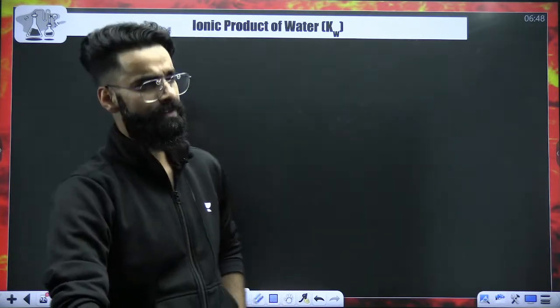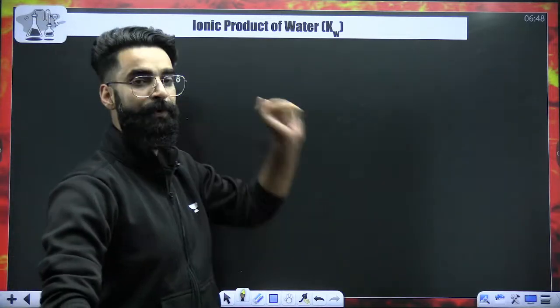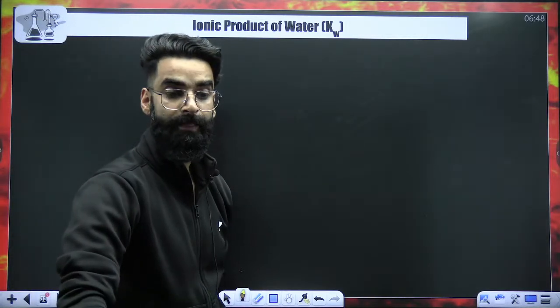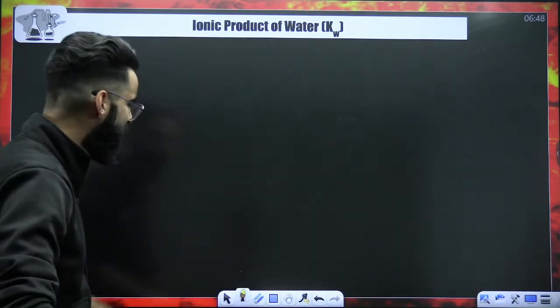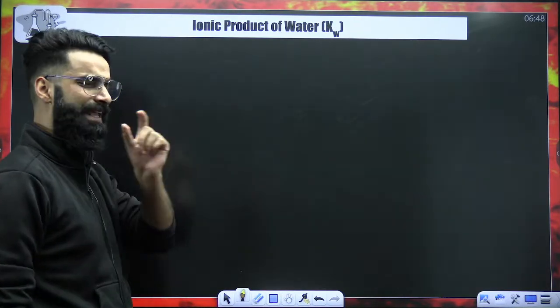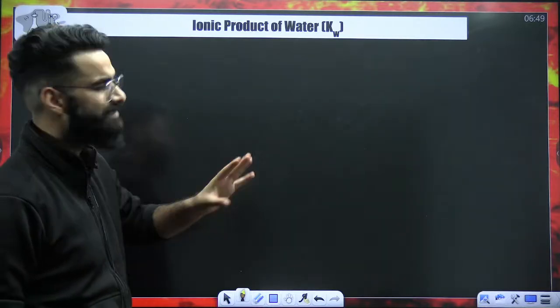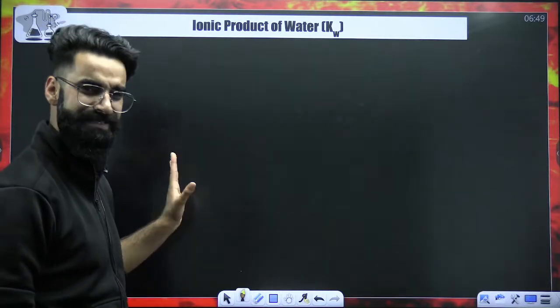Perfect. Now, ionic product of water. Again, one important topic. Ionic product is represented by Kw first of all. Now, what is ionic product of water? Try to understand what exactly I'm going to say. This is again some complete basic thing.